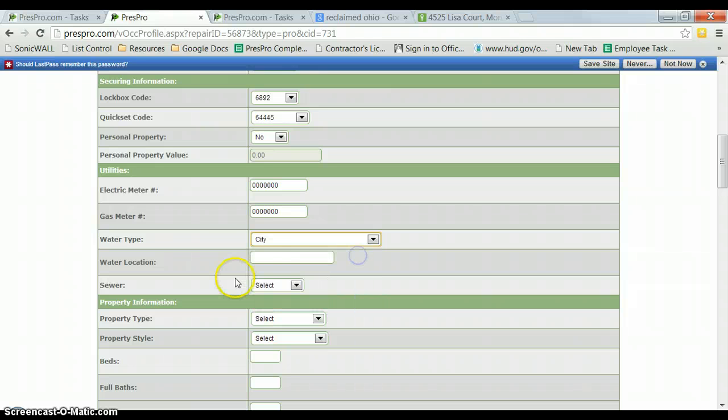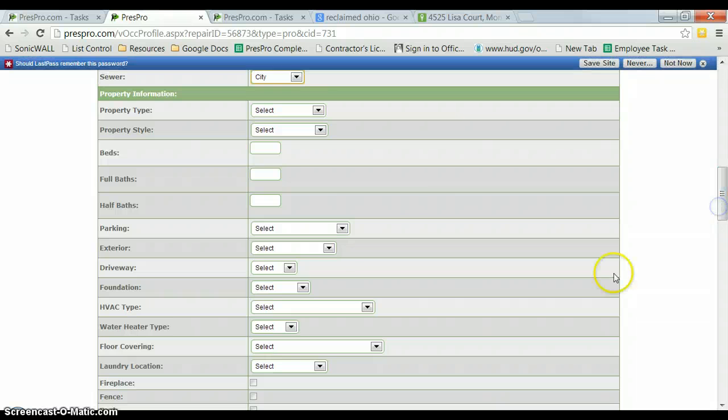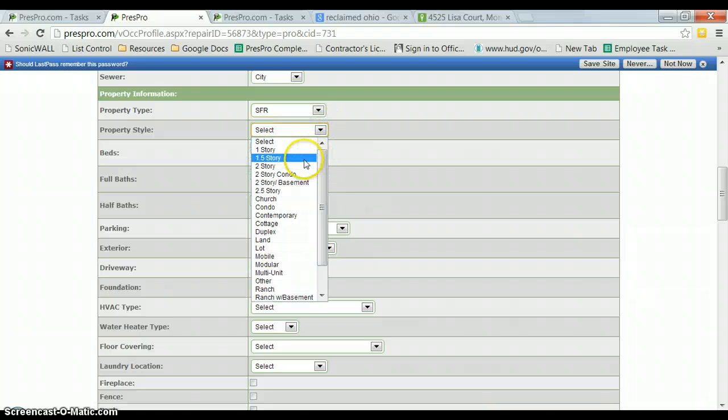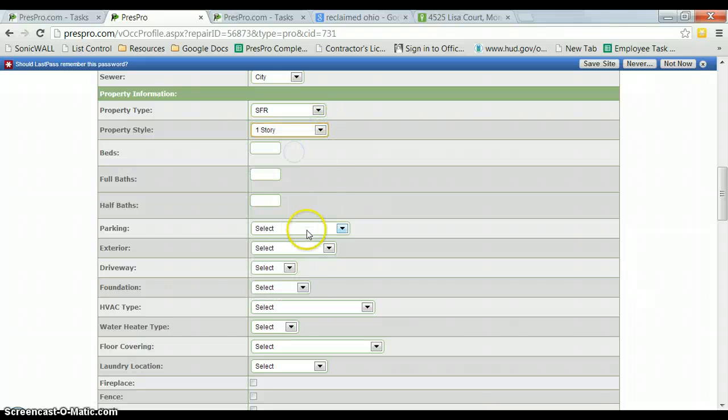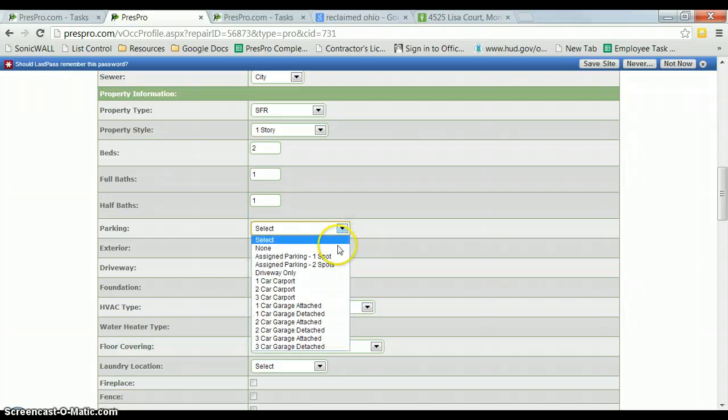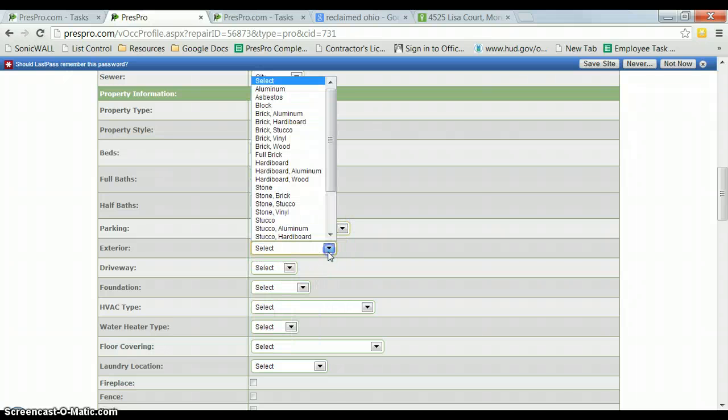Water, city, and the water location, you can put street. And then sewer, city as well. And property style, single family home. And it is 1 story. And we're not sure how many bedrooms and bathrooms, so we'll just say 2 beds, 1 bath, and 1 half bath. And parking, we'll put driveway.